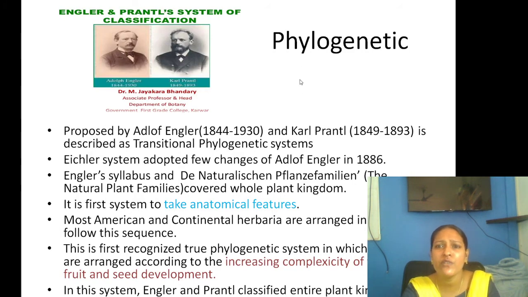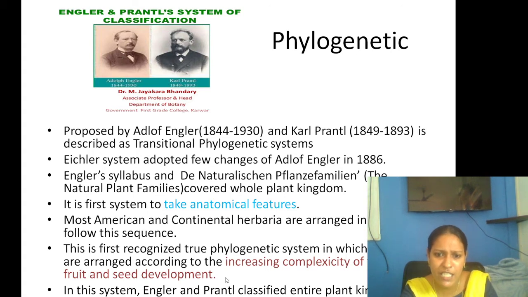And when we come to the phylogenetic system, the Engler and Prantl system, it is described as a transitional phylogenetic system, and this classification was done by Engler and Prantl. They took more into account the anatomical features. Here you could see, in American and continental herbaria, the sequence where the plants are arranged based upon anatomical features, in increasing order of flower complexity and fruit and seed development.